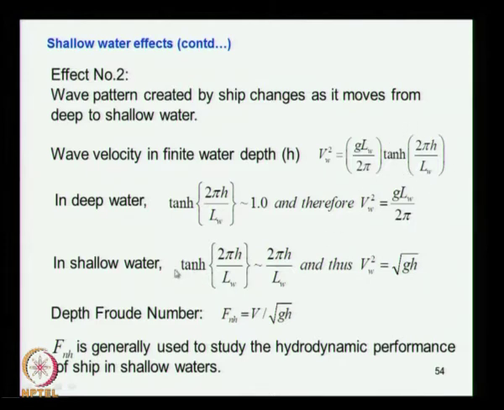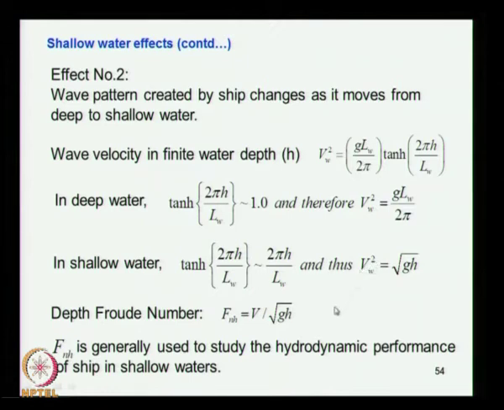When it comes to shallow water, that is, water depth is very small, then the tanh term reduces to 2 pi h by L_w. Then you just replace this term and you get V_w squared is equal to g h, or V is equal to, I think it is not V squared, V is equal to the square root of g h. The square is not there: V is equal to the square root of g h.